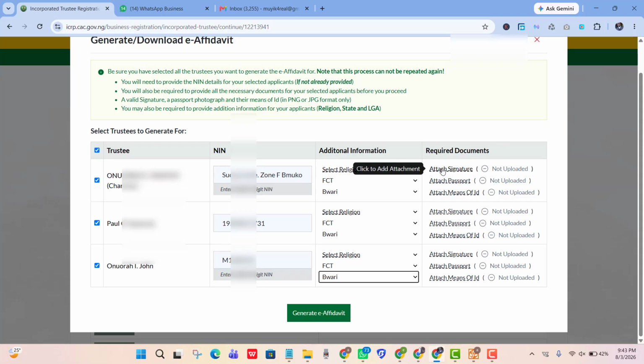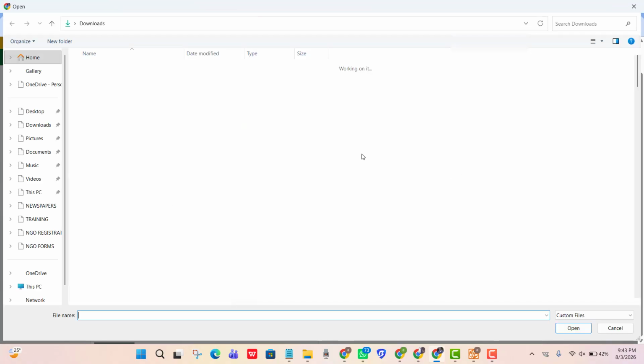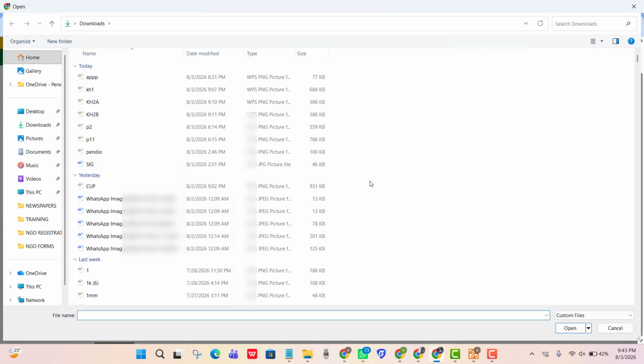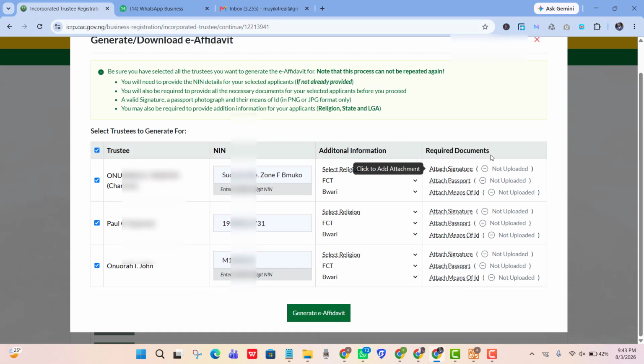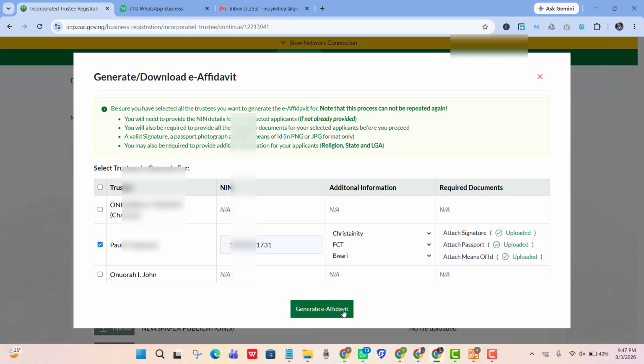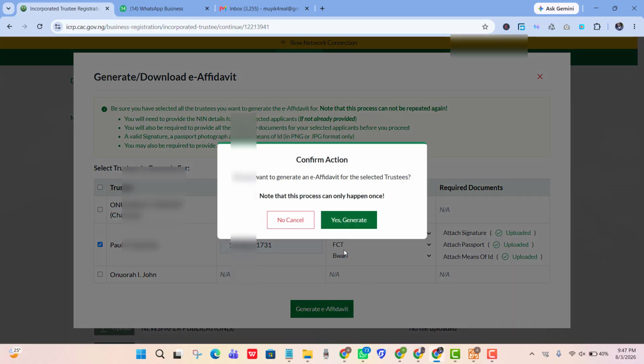Here you will need to attach your signature, the signature of the trustee, the passport of the trustees, and the means of ID of the trustees. Once you click on each of these links, it is going to take you to your computer where you will manually upload them. Once you upload the first, the second, and the third, you do it for all of the three. Once you do it, you click on generate e-affidavit, and then you go ahead and click generate.